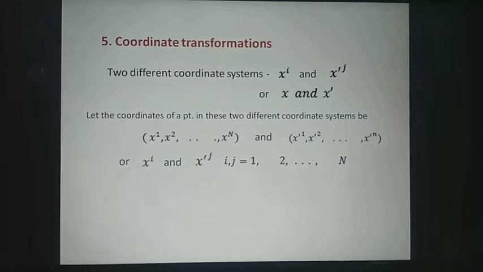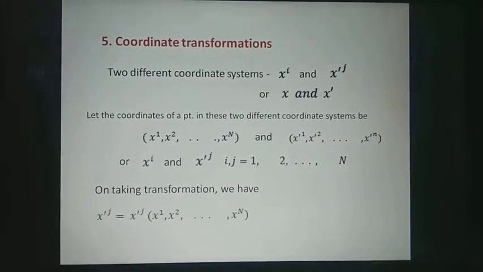On taking the transformation from one system to another, we have x dash j equals x dash j of x1, x2 up to xn, j equals 1 to n. Suppose this is equation 1.